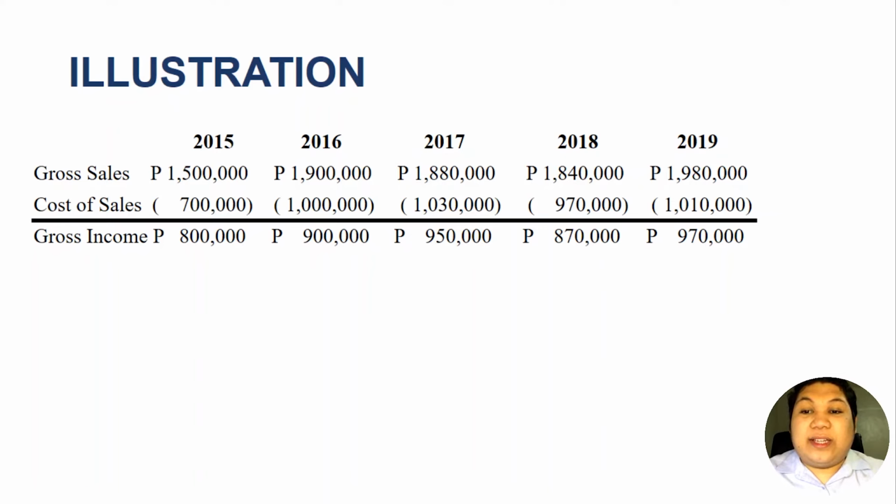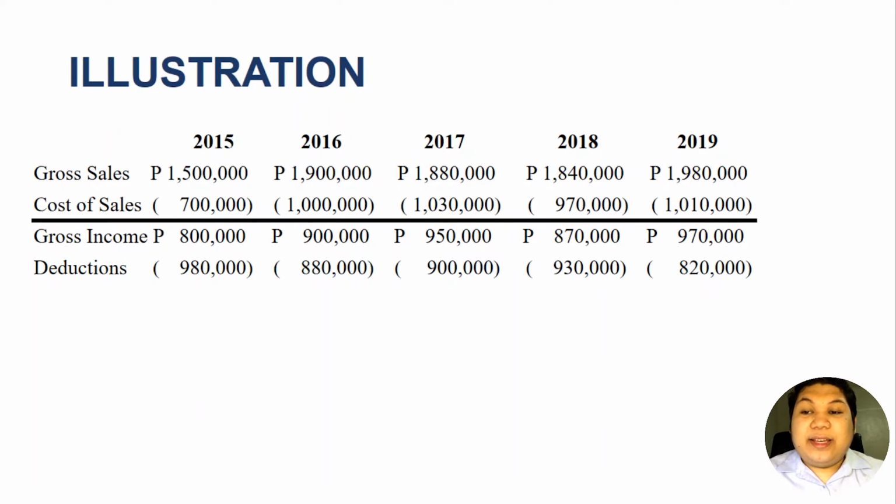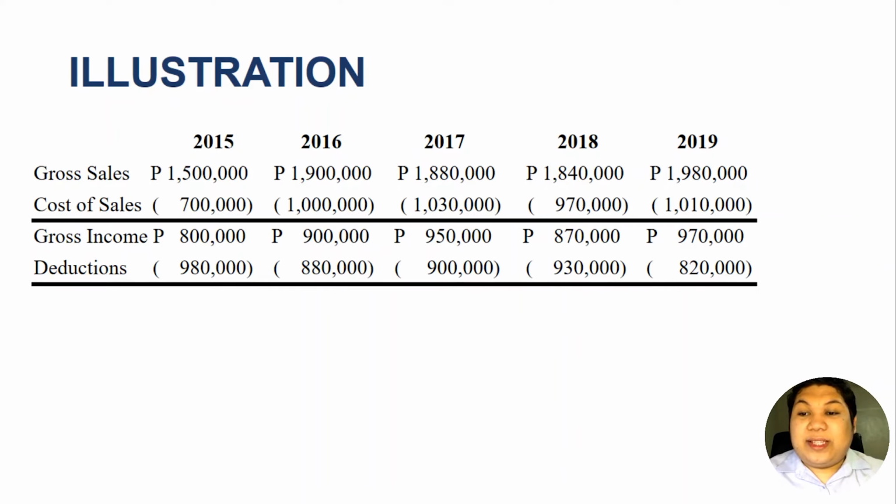We will now deduct from the gross income the allowable deductions. So in 2015 there is a deduction of 980,000 pesos, in 2016 there is 880, in 2017 there is 900, and so on. So our net income or net loss for the years 2015 through 2019 are as follows.